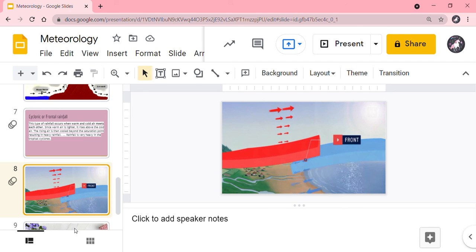Sometimes an air mass can be up to 10 to 20 kilometers. It forms an entire block of hot and cold air. This boundary where the air masses meet is called the front. So here is the front.